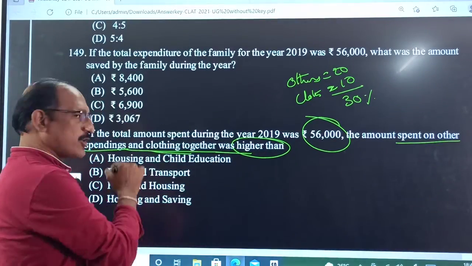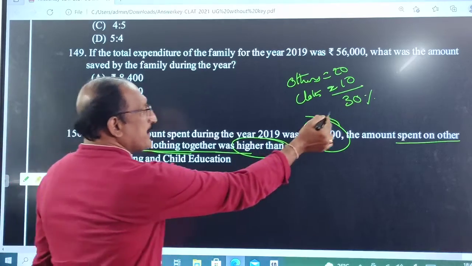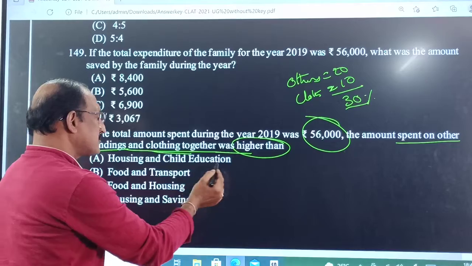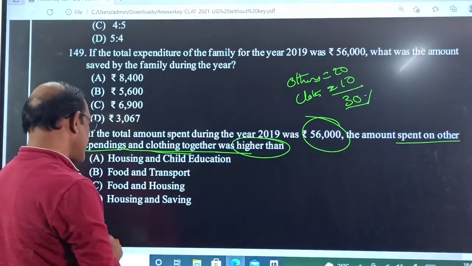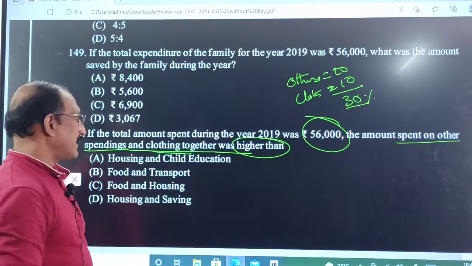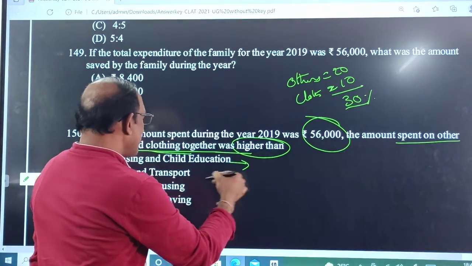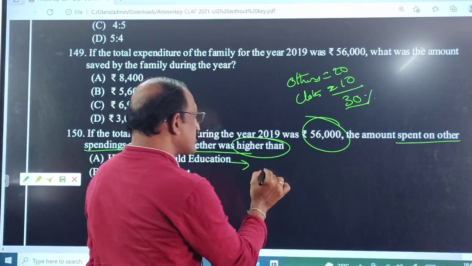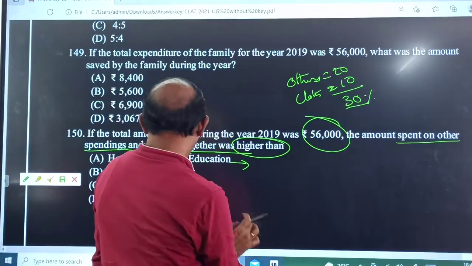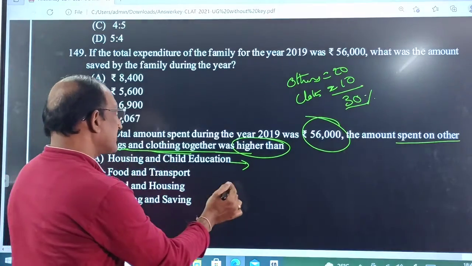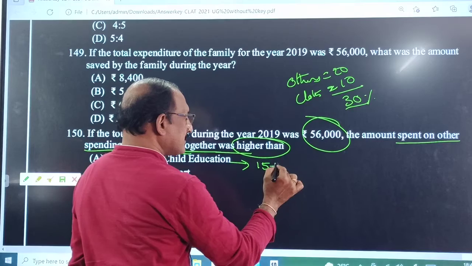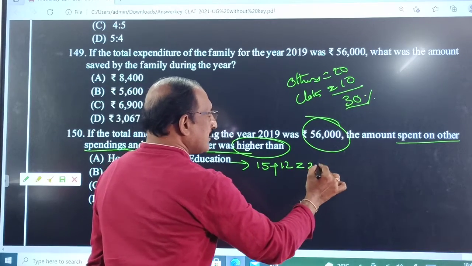According to the four options given: housing and education, food and transport, food and housing, and housing and savings. Housing 15 plus education 12, total 27%.